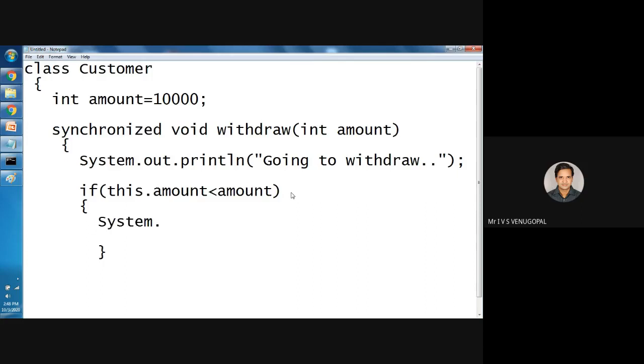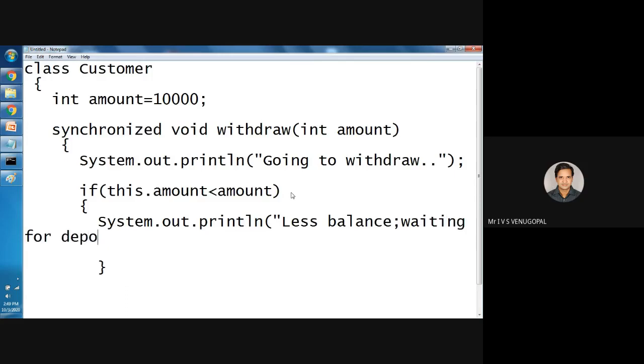System.out.println less balance, waiting for deposit. That is, the balance is very less. Why?